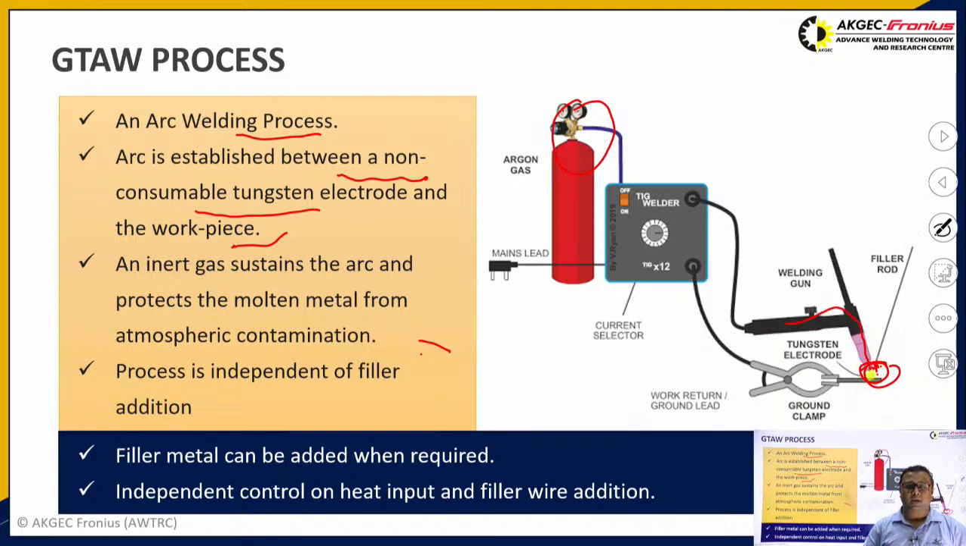This process is also known as an autogenous process, because sometimes we don't use filler material when we have to weld thin materials, since it is not required to add filler material. So sometimes this process is known as the autogenous welding process. The filler metal can be added whenever required, depending upon the thickness you have to weld. Then there is independent control of heat input and filler wire addition. Due to this independent control, this process has these advantages.